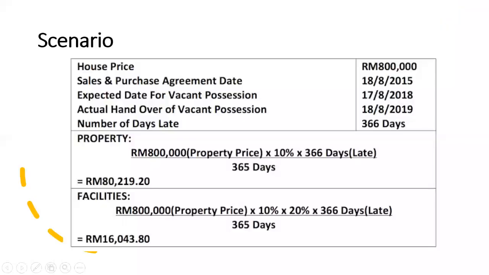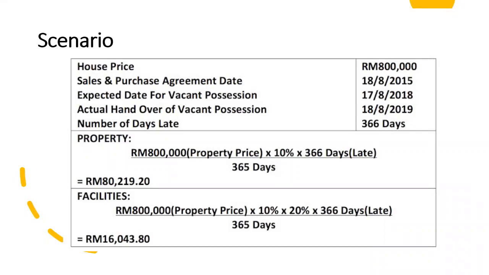So if we get the property under Schedule H, actually we can get two types of LAD. The first one is what I just mentioned, the delay in the vacant possession of the property itself, and the second one is the delay in delivering the common property to the purchaser.